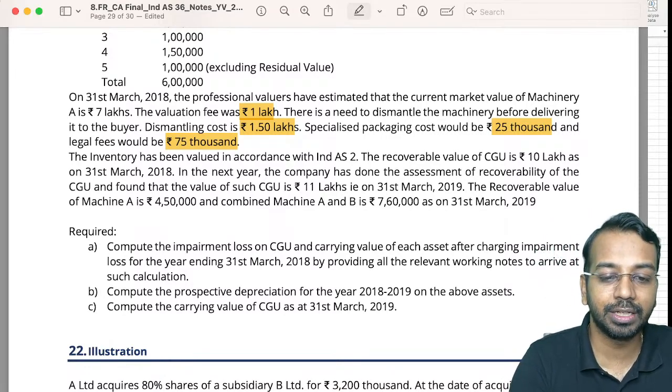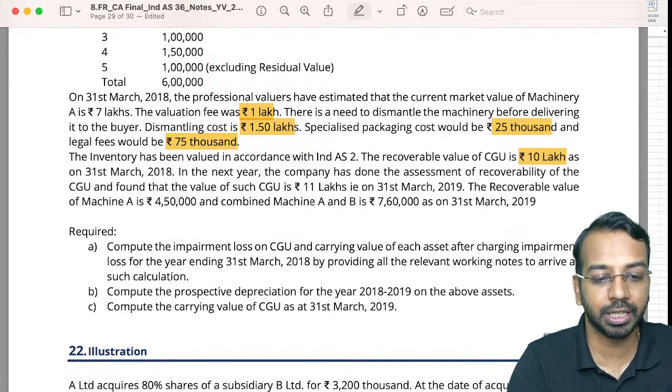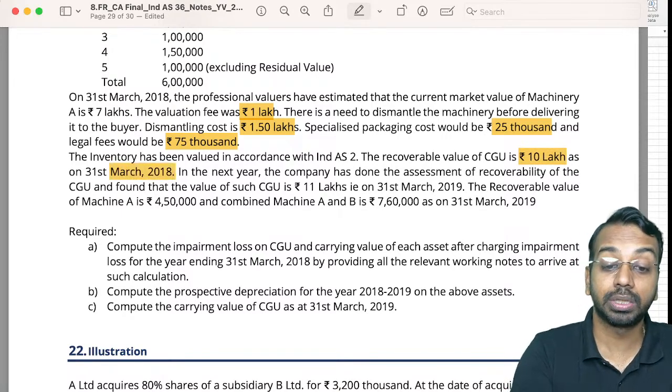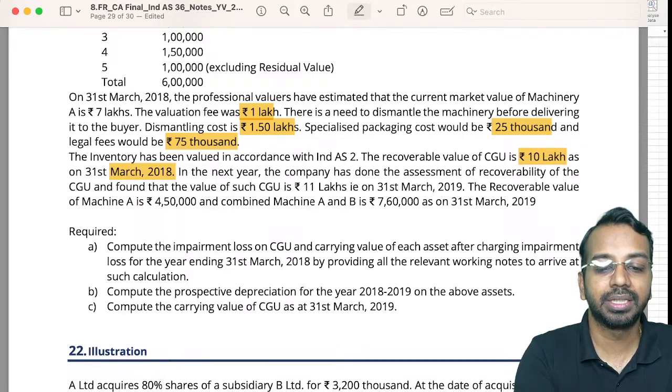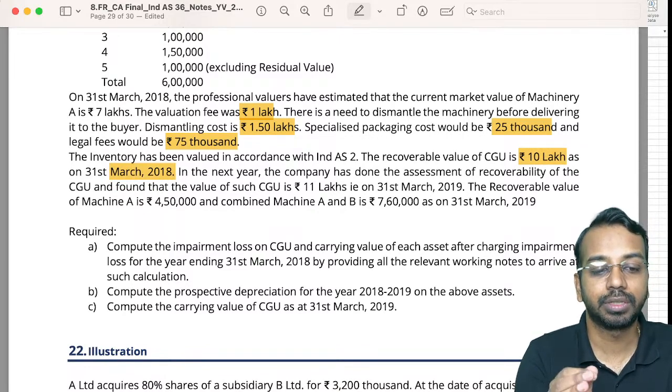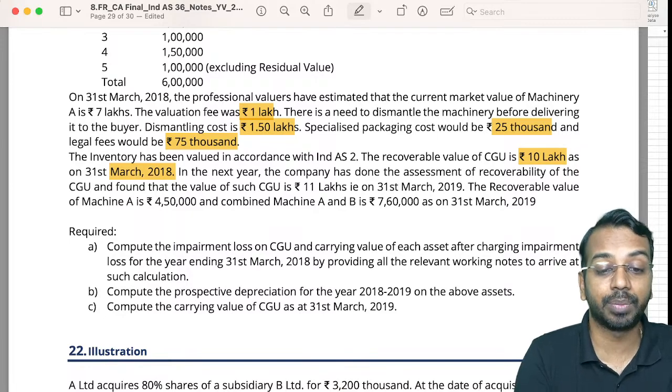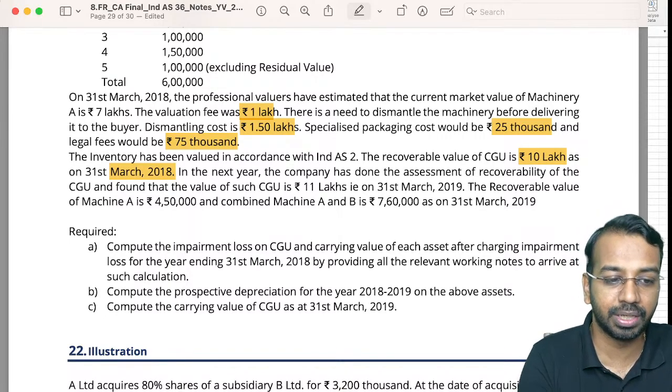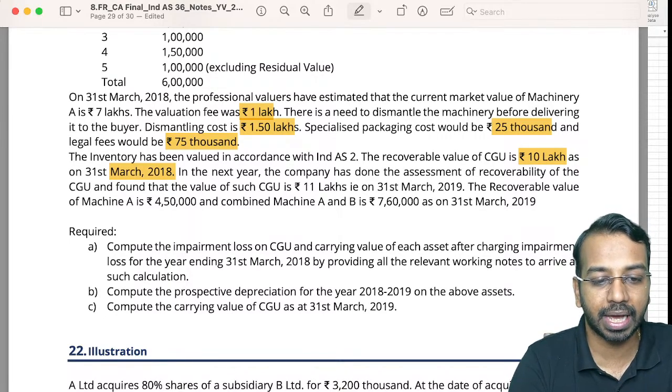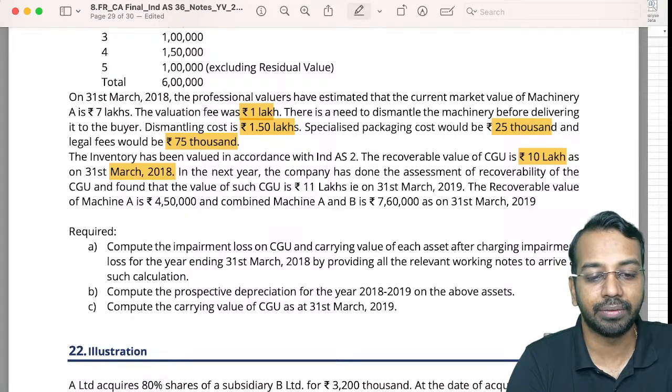The recoverable value of the CGU is rupees 10 lakhs as on 31st March of year 18. In the next year, the company has done the assessment of recoverability of the CGU and found that the value of the CGU is 11 lakhs.